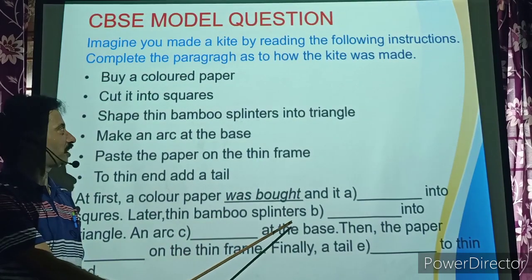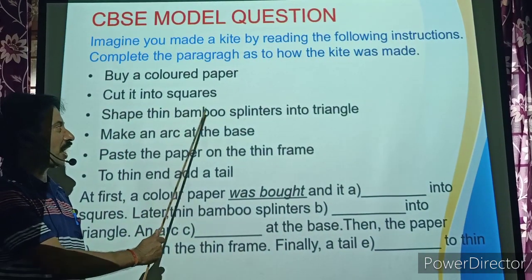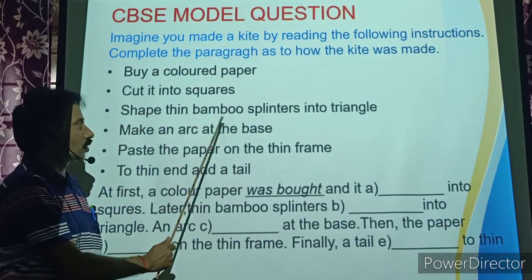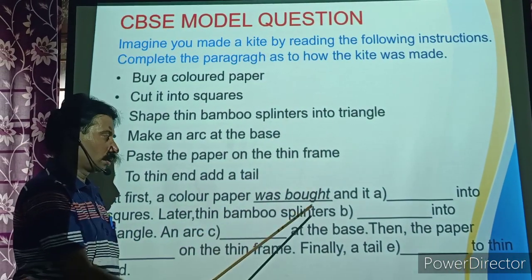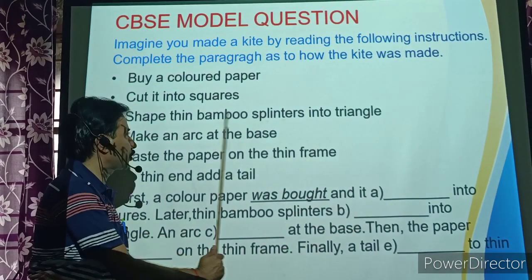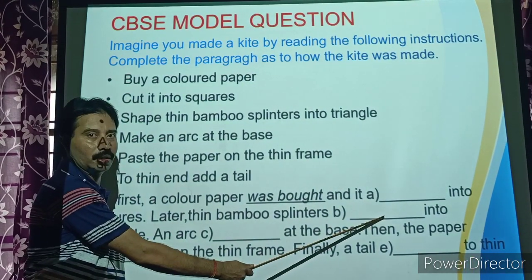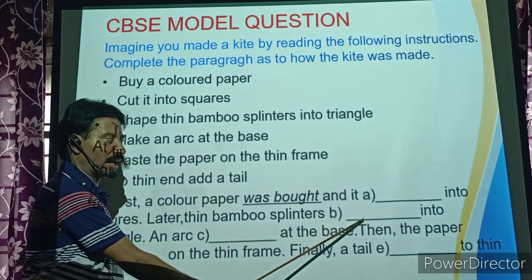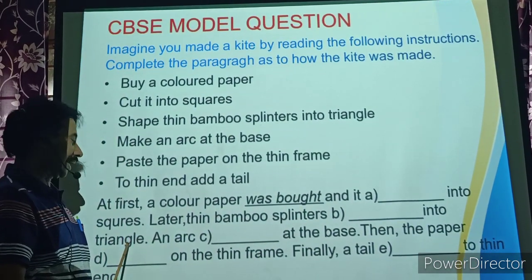Later, shape thin bamboo splinters into triangle. Shape is the verb. So bamboo splinters, plural. Bamboo splinters were shaped. V3 form of shape is shaped. Bamboo splinters were shaped into triangle.